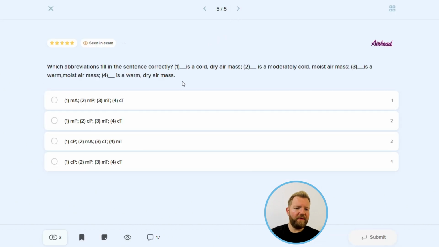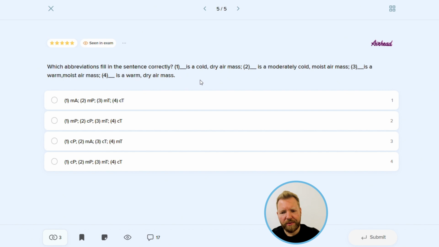Now, the last, 5th question. Which abbreviations fill in the sentence correctly? 1 is a cold, dry air mass. 2 is a moderately cold, moist air. 3 is a warm, moist air mass. And 4 is a warm, dry air mass.